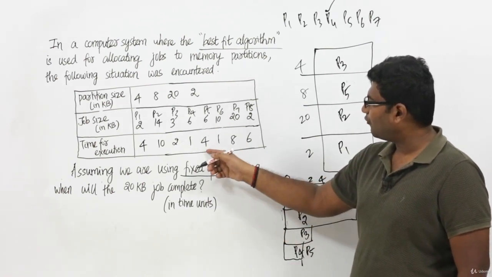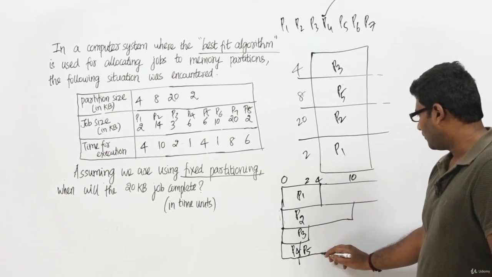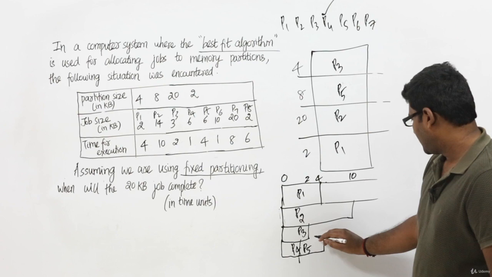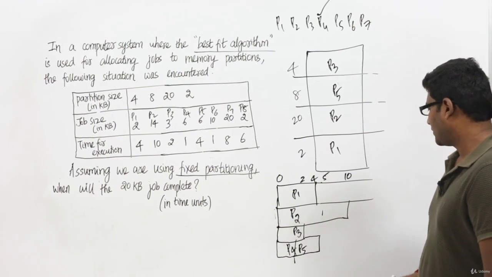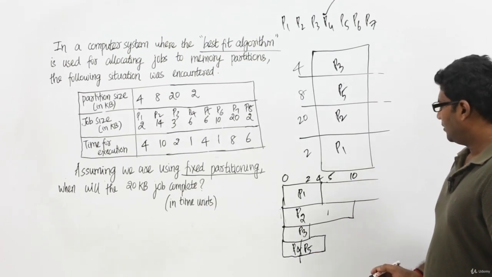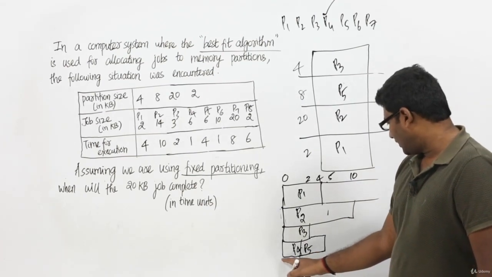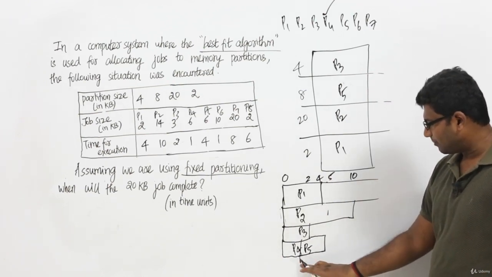Process P5 will continue for 4 time units, right? Starting from 1 until 5. I am making this as 5. Until 5, process P5 will continue its execution. Fine. Now process P1 is completed and now we are at time unit 1. Okay, process P4 is completed.